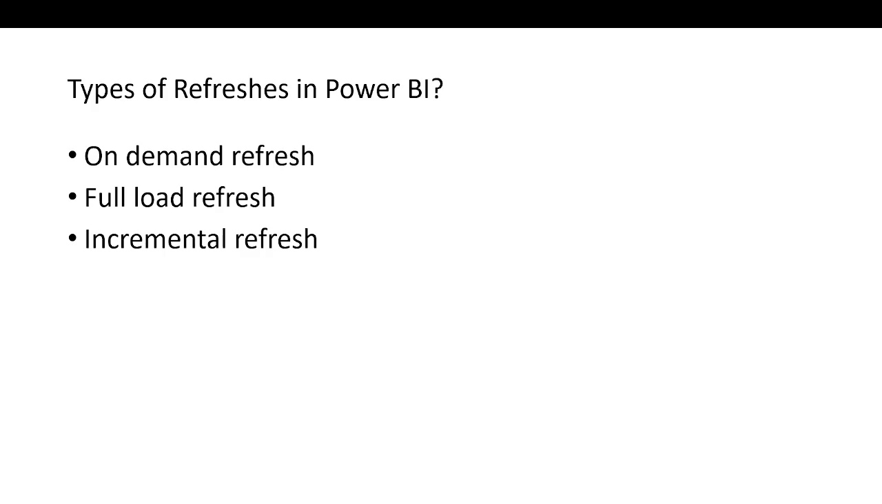Next is incremental refresh. Incremental refresh is used whenever we don't want to refresh the entire dataset. We want to refresh only the recent data, maybe the last 1 week, the last 1 day, or the last 2 days. That means the refresh time will be very less. If the data size is increasing and very huge, then it is always recommended to go for incremental refresh.